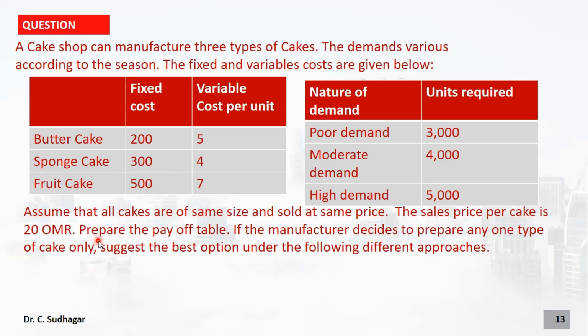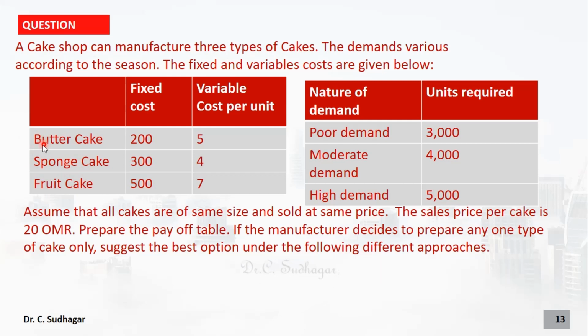One is we should first prepare the payoff table, then based on the different approaches we have to say which type of cake the manufacturer can manufacture. It is given that we are going to prepare any one type of cake only. Therefore, based on the approach we are going to give a decision on this course of action. So this is the course of action for us.